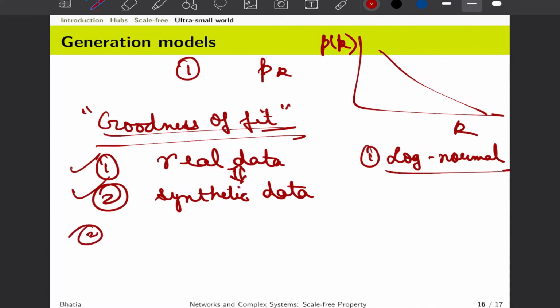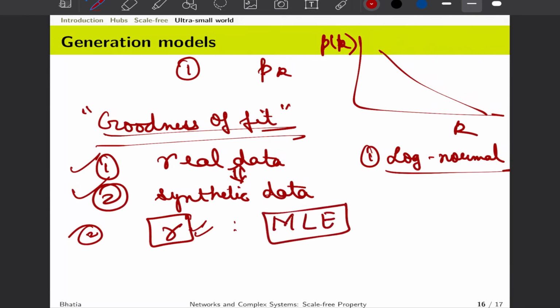Once we say that yes, this distribution is a better fit, we have to identify the parameters. In fact, we identify the parameters first and then go for the goodness of fit. In case of power law, we have to identify gamma, and one way to do this is maximum likelihood estimates.